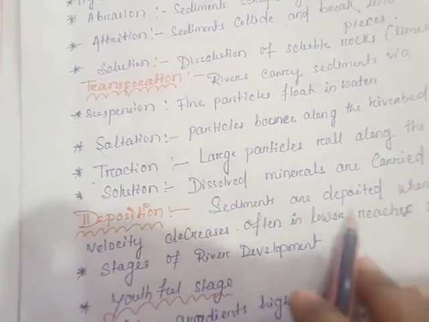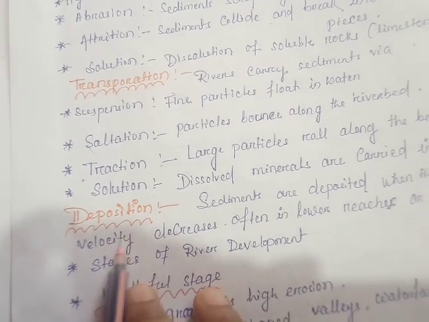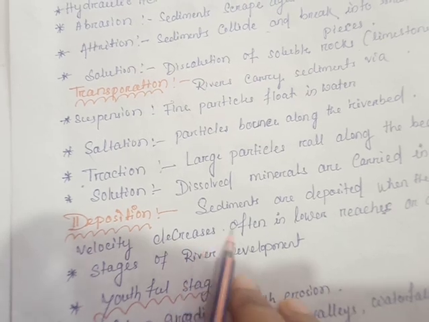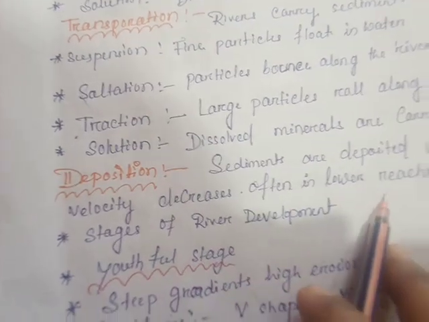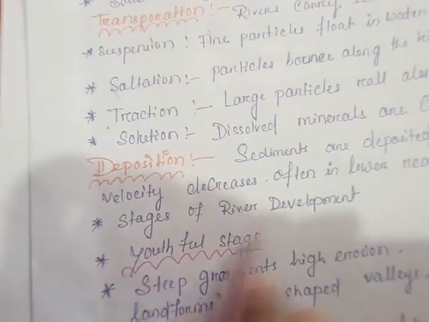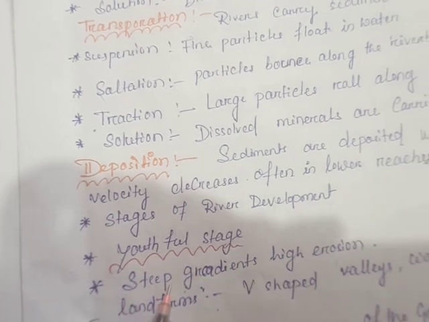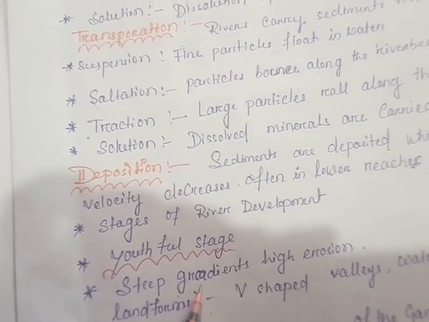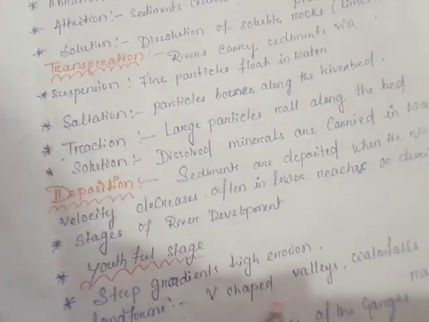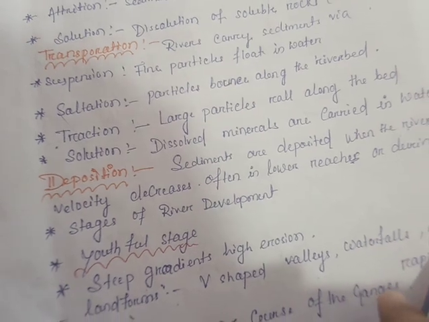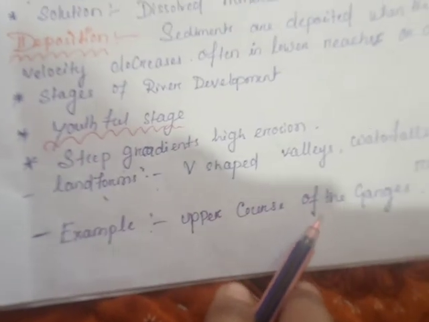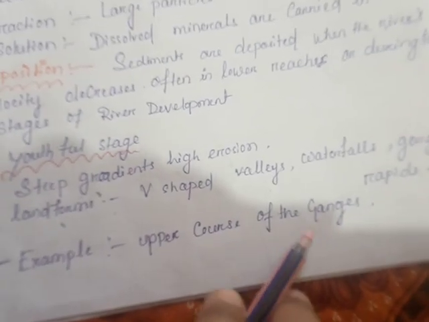Deposition: the river deposits sediment when its velocity declines, often in the lower reaches or during floods. Stages of river development. Youthful stage: steep gradients, with erosion forming landforms like V-shaped valleys, waterfalls, gorges and rapids. Example: the upper course of the Ganga.